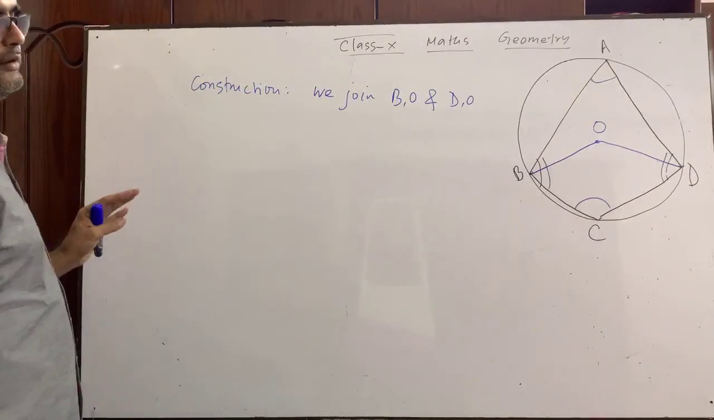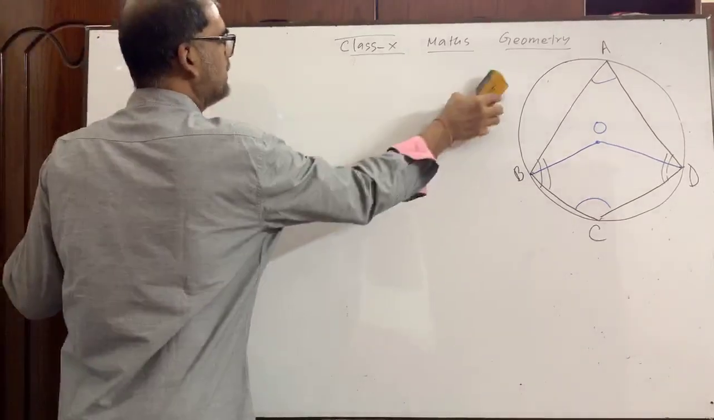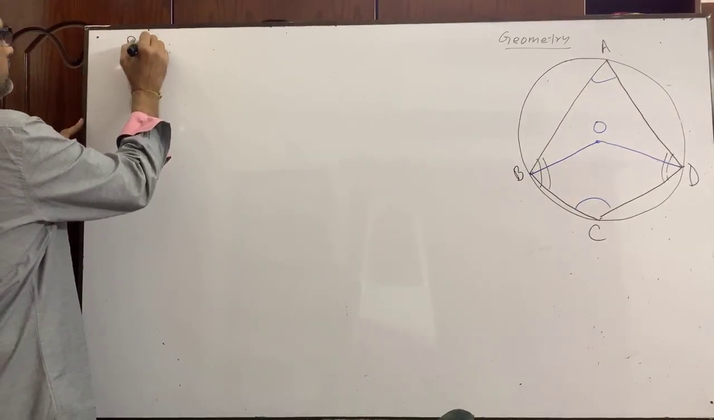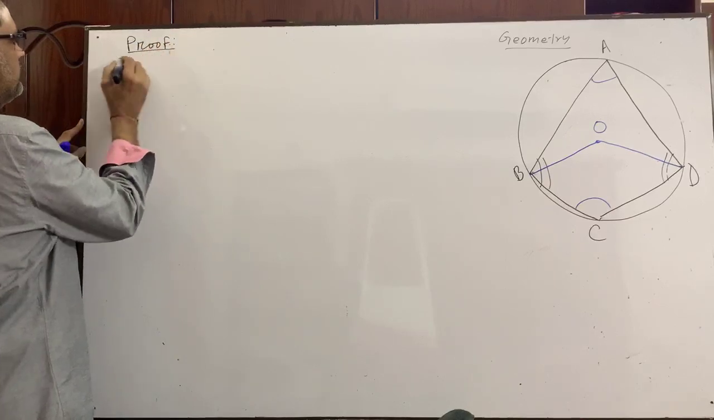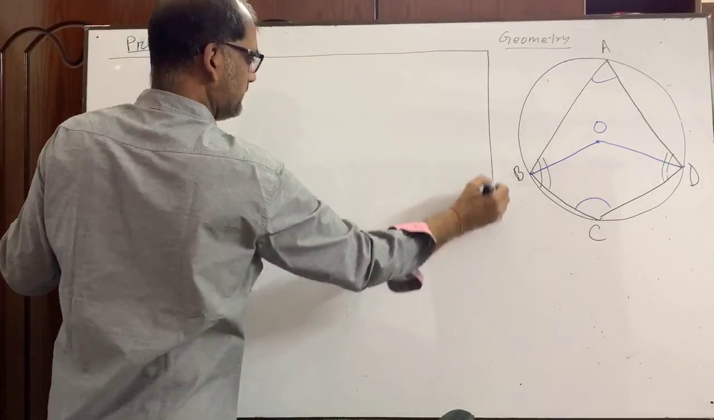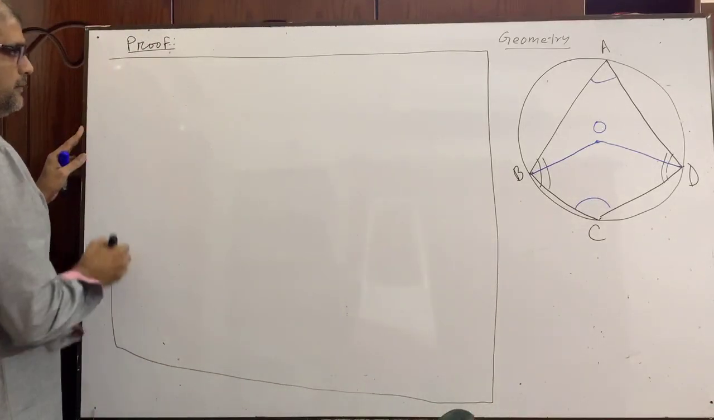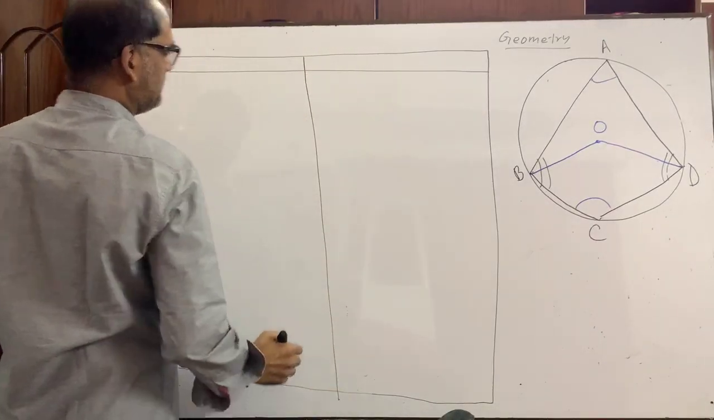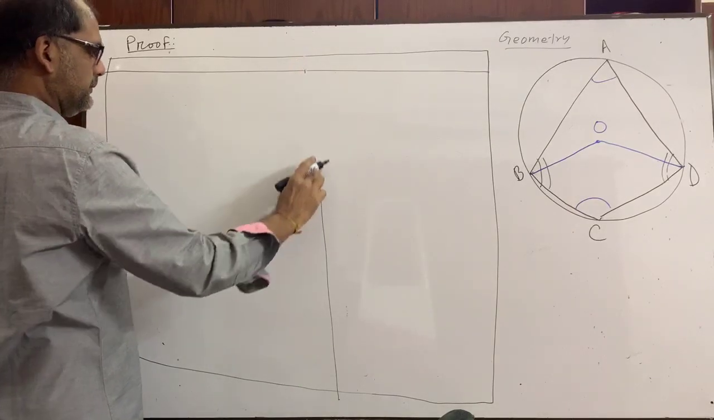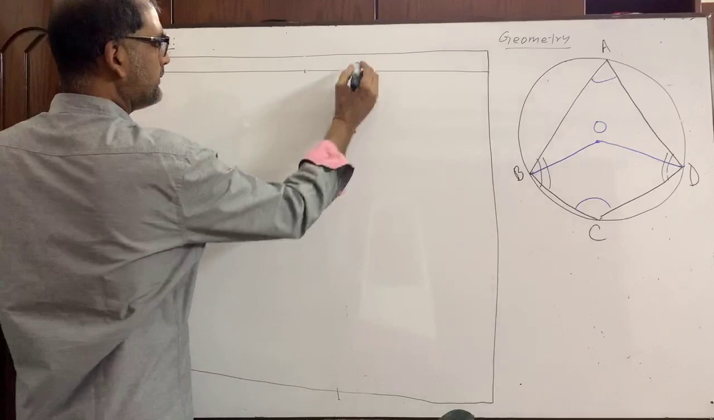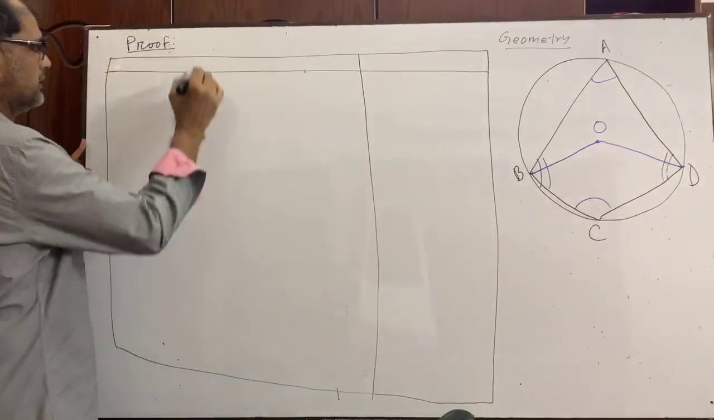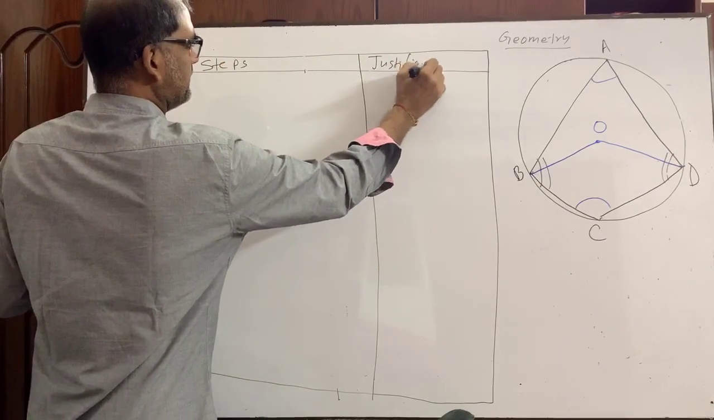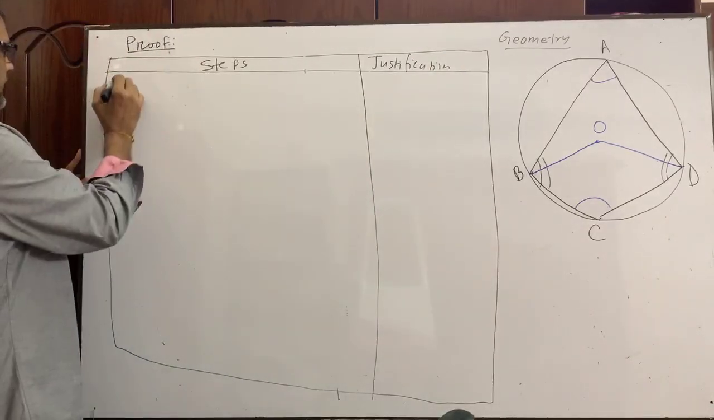I think you have copied it. Better to copy. Now proof. Steps and justification. Step number 1.